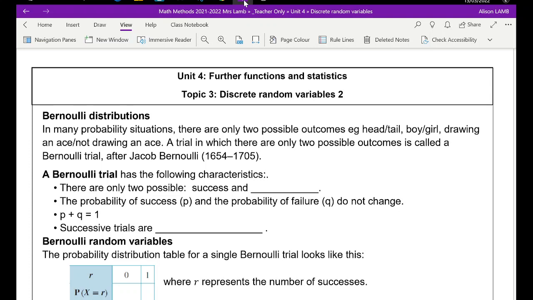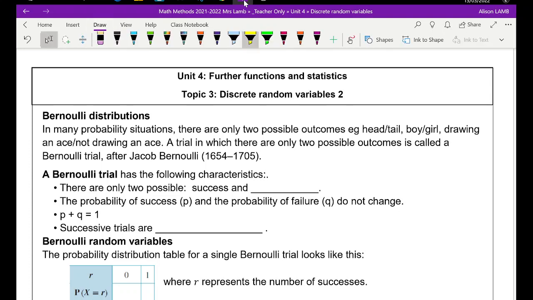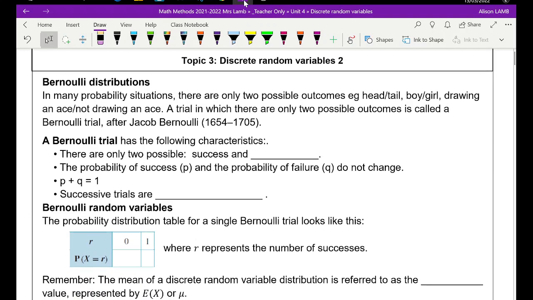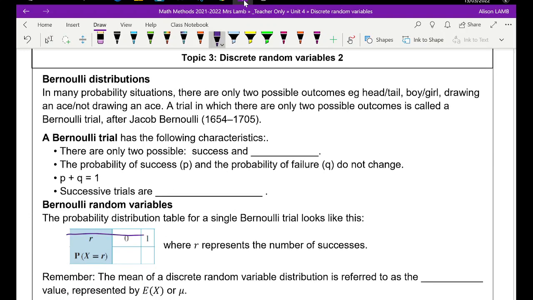To introduce today's discrete one, we need to be aware of a probability distribution called the Bernoulli distribution. Now, in grade 11, we did a bit of a study on probability distributions, and you might remember that we would often have a table of values similar to what we have down here. This is a very short table. We had some large tables.